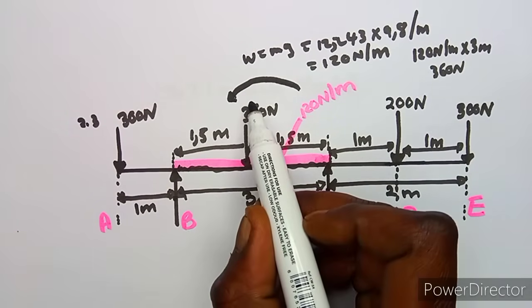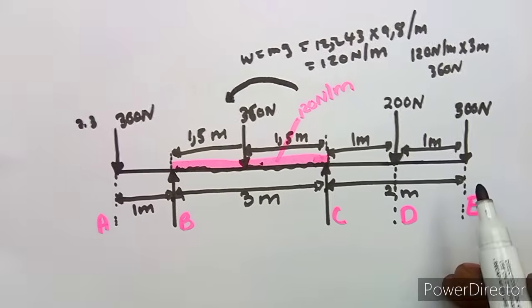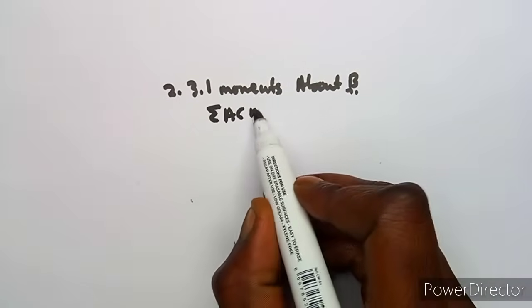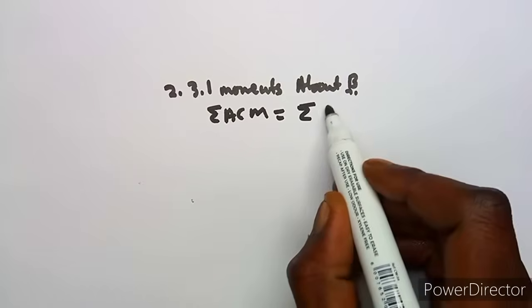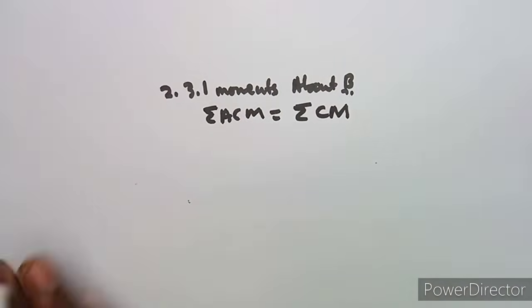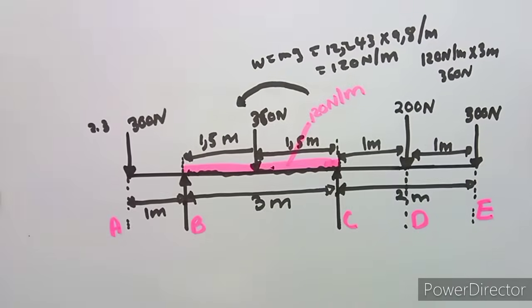So that means we shall refer to the sum of the anti-clockwise moments being equal to the sum of the clockwise moments, because we want to work with C on this side. But anyways guys, you can even write either way. It's not a matter of fact.